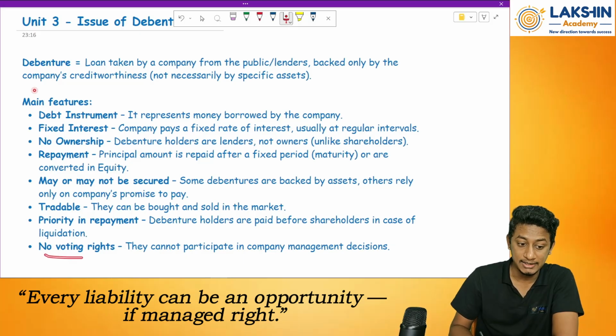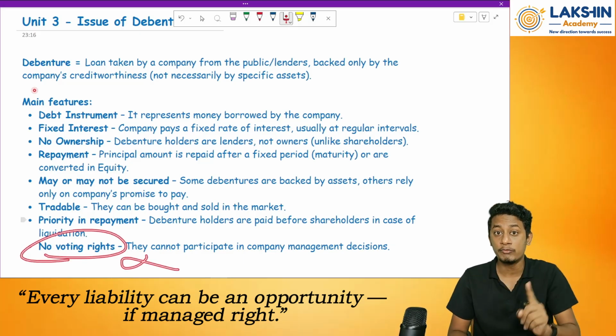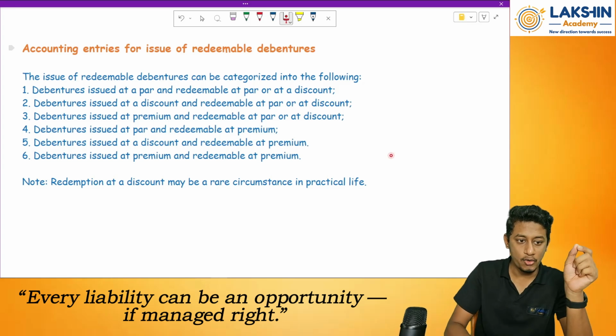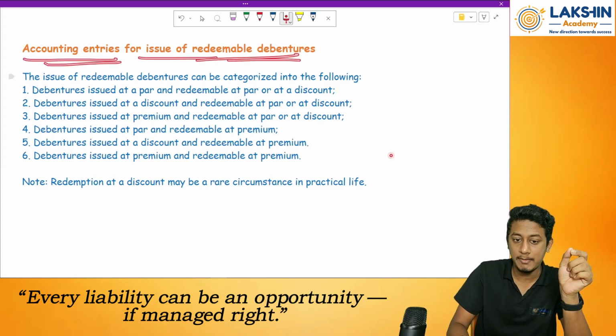But the same right is not available with whom? With the debenture holders. Clear? Okay. Then going towards the accounting entries for issue of redeemable debentures.